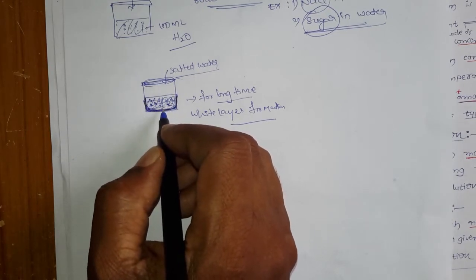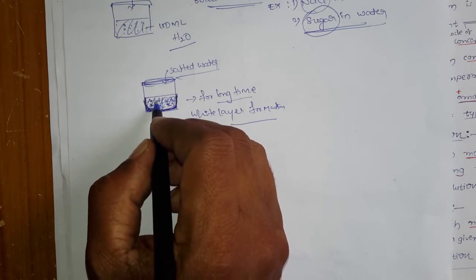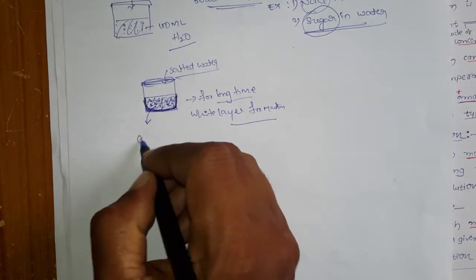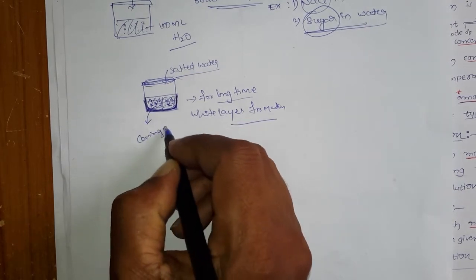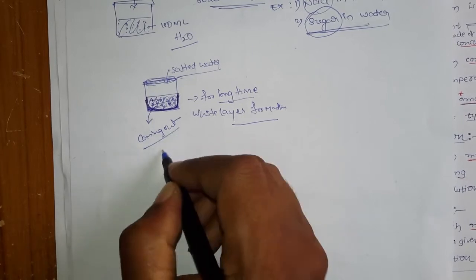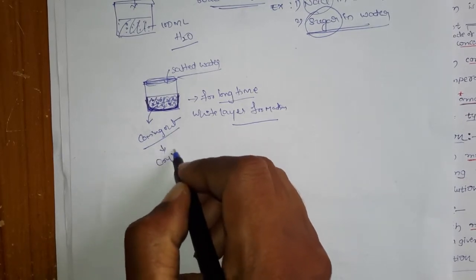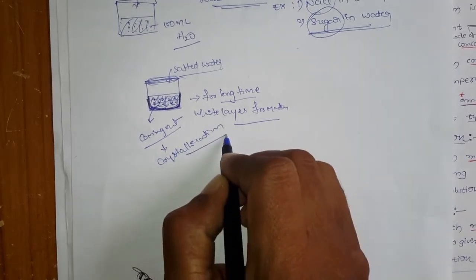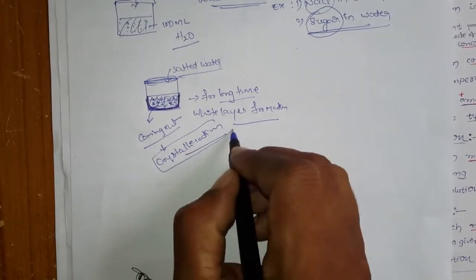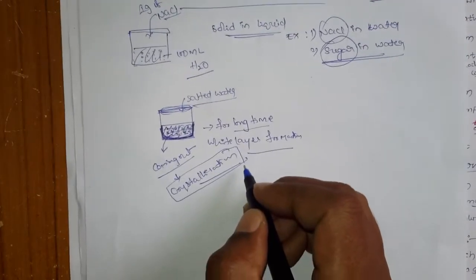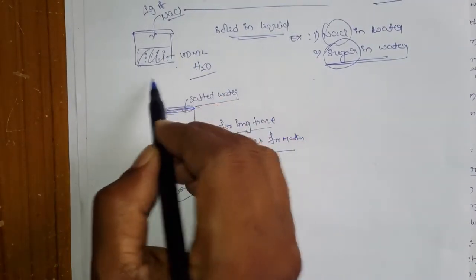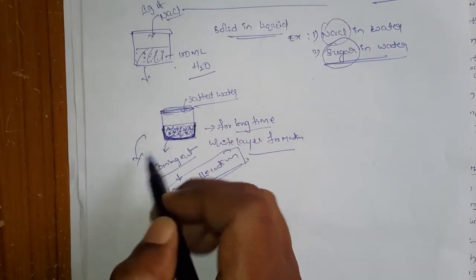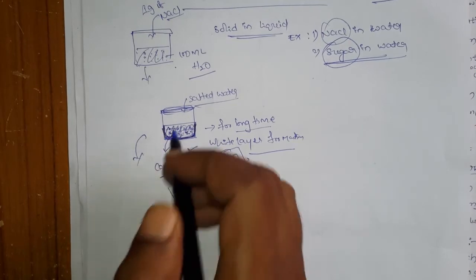So what is happening here? The soluble salts are slowly coming out. This is nothing but crystallization, because they are forming crystals. So now you can call this a crystallization process. It is exactly opposite to dissolution, because in dissolution it is dissolving, but in crystallization it is coming out of the solution, right.